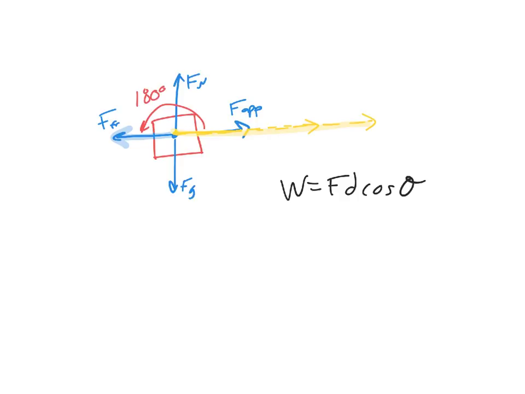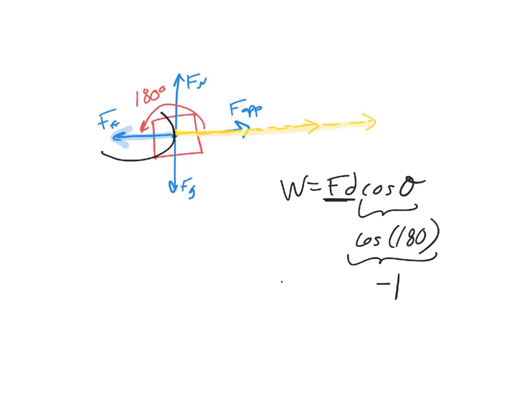So we would say that this will be ultimately the cosine of 180 degrees, and you can put that in your calculator if you don't have it memorized. That is -1. So whatever you get here, your work is going to be negative. And that makes sense because friction is stealing energy. It's taking energy away. It is slowing the box down.